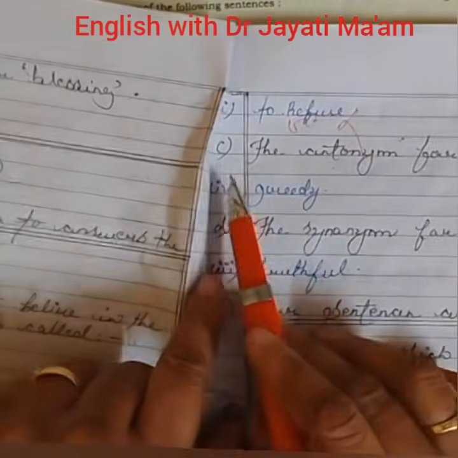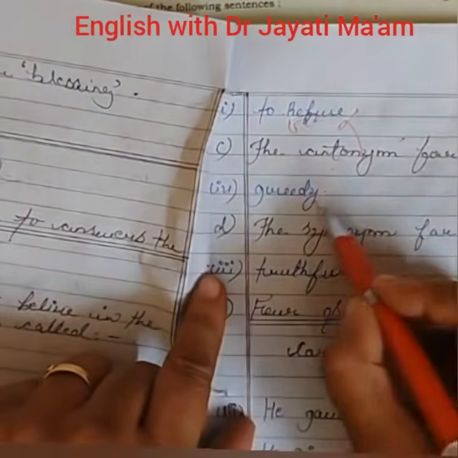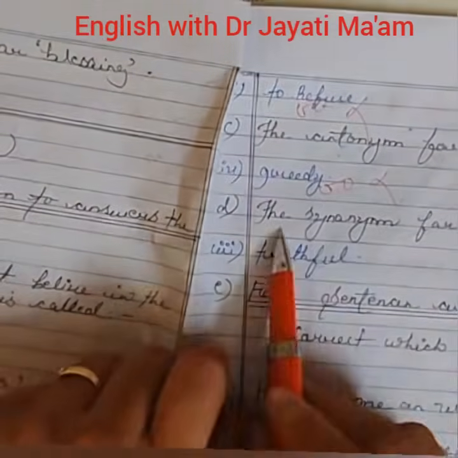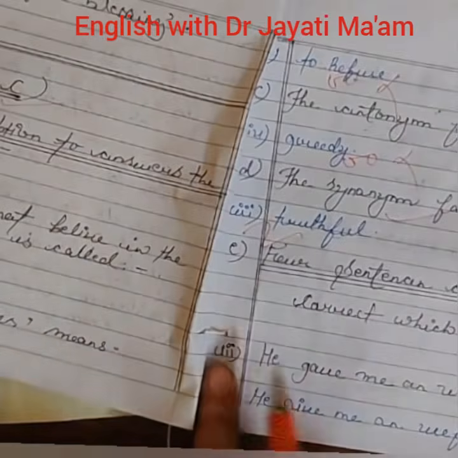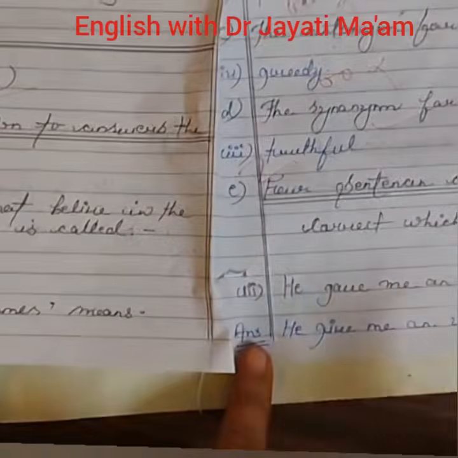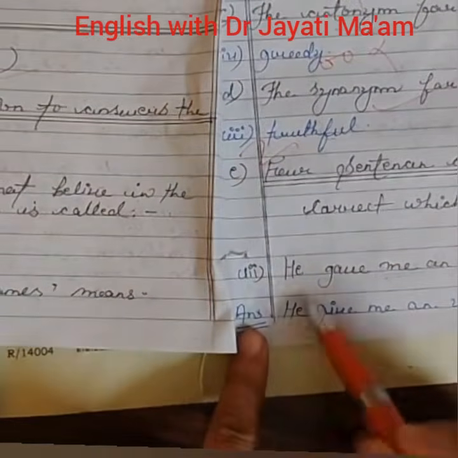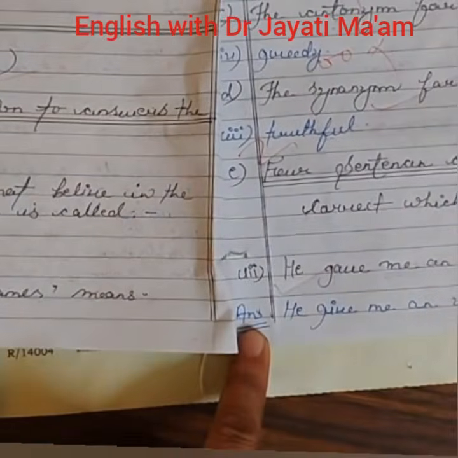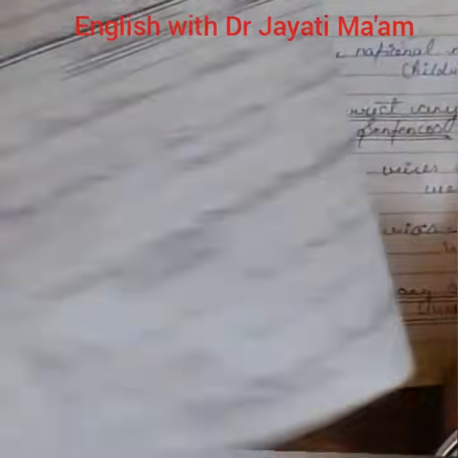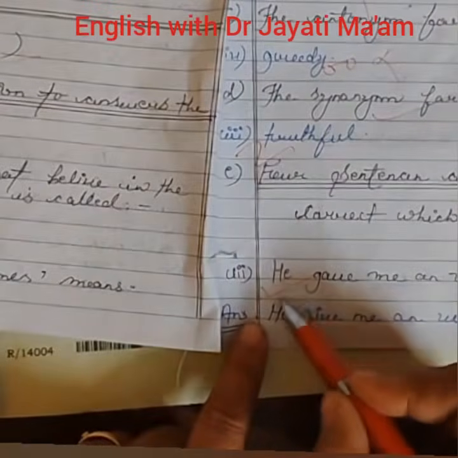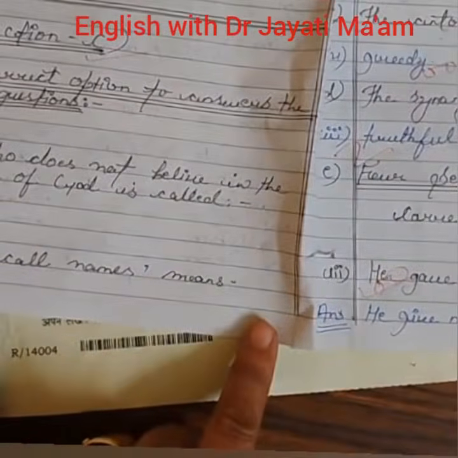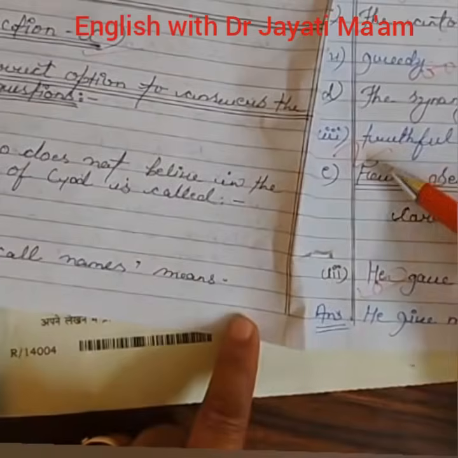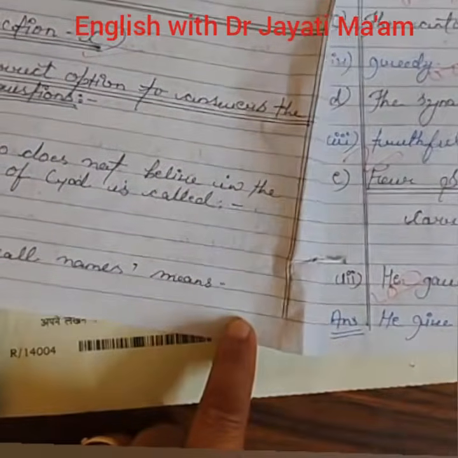Next, C number, okay, it's also incorrect. Next, it's correct. And the last one, okay, the option is correct, but she had not made any type of correction. So I will give her 0 here. So total she got 2 plus 2, only 4 marks out of 10.